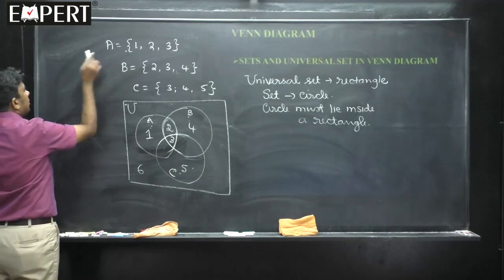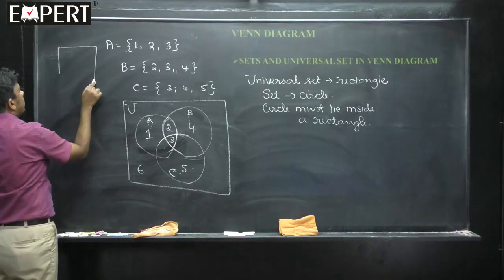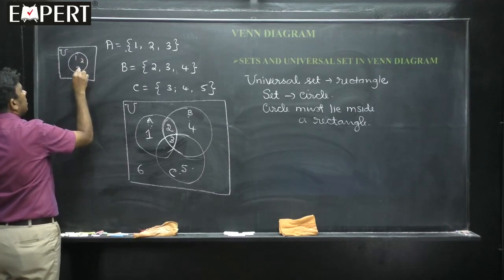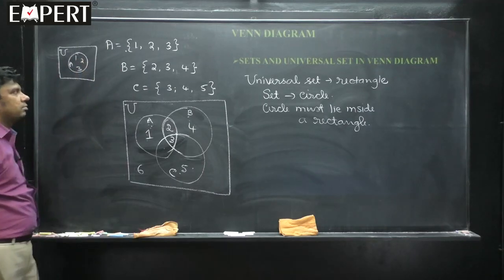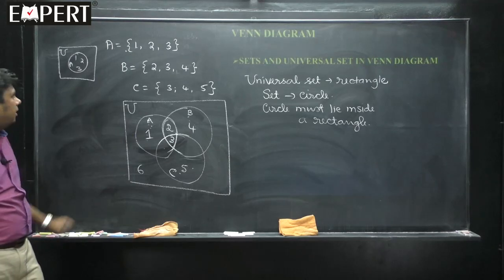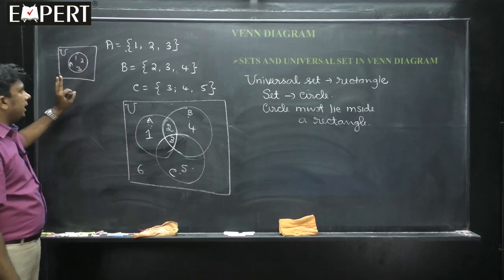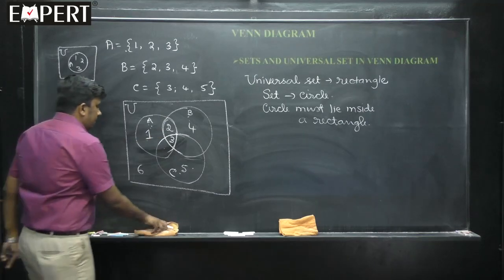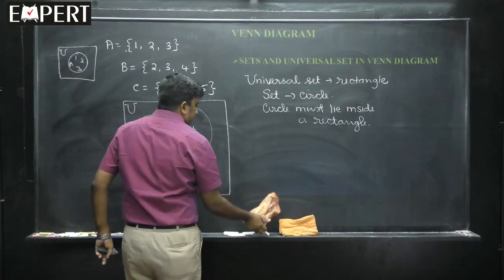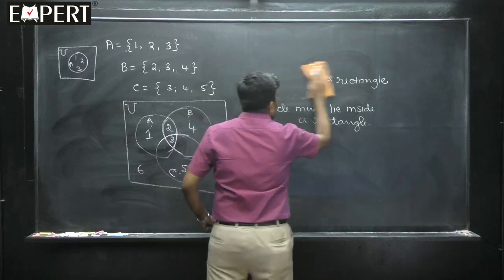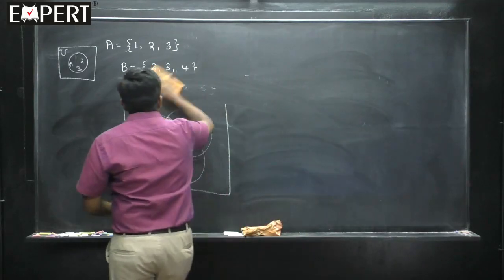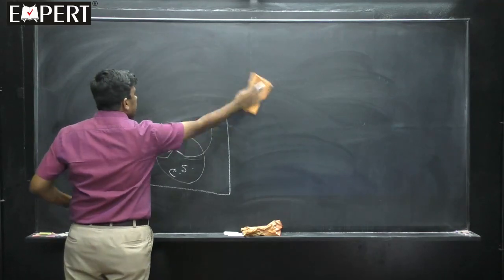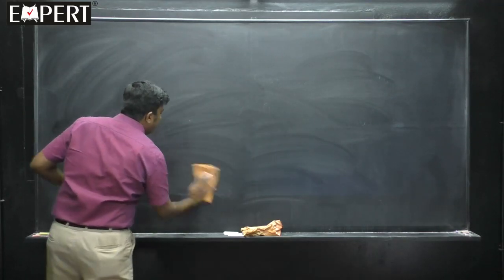Say for example, corresponding to this, only one set is there. Then it's understood that this is the universal set and this is the set A which has elements 1, 2, 3. That's all. But the universal set is always a rectangle, and sets are always represented by circles. So this is about the Venn diagram, students. Next we go ahead with the next topic, because all these operations on sets are represented using Venn diagrams. For that reason I wanted to give the introduction to what a Venn diagram is.